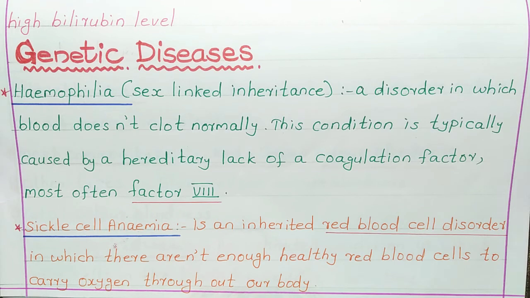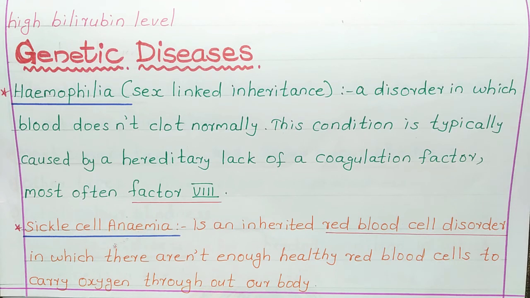This condition is typically caused by hereditary lack of a coagulation factor, most commonly factor VIII. So, usually hemophilia occurs due to the lack of either factor VIII or factor IX. These factors VIII and IX are all clotting factors.